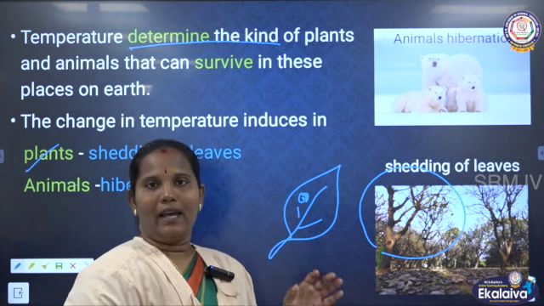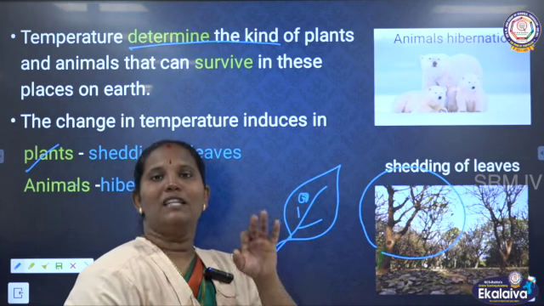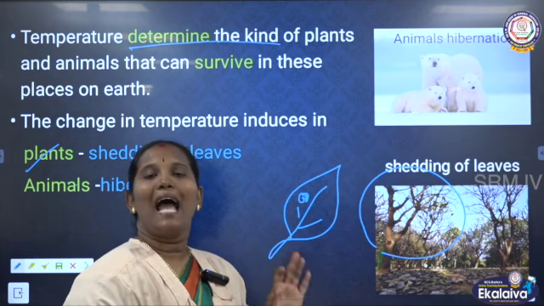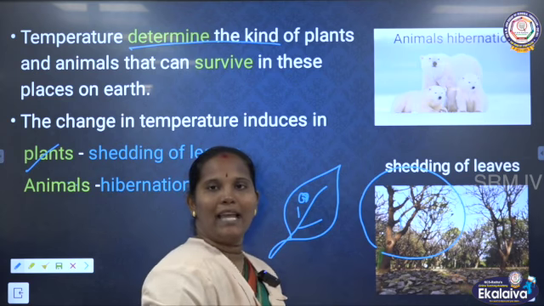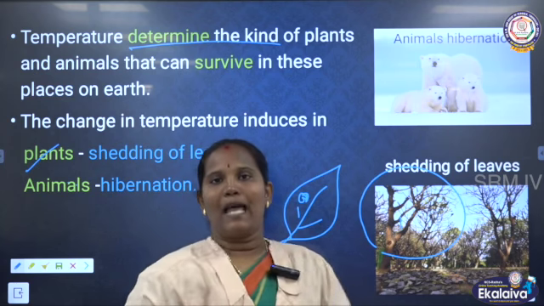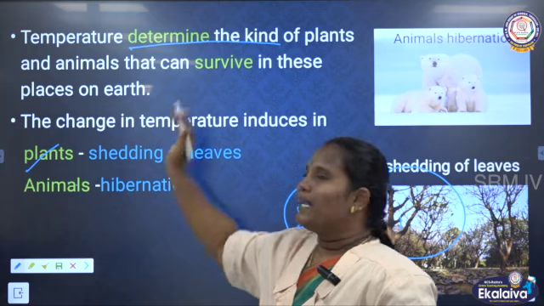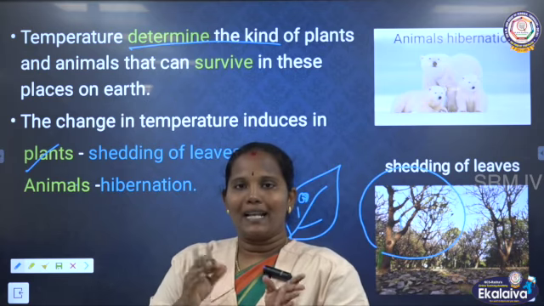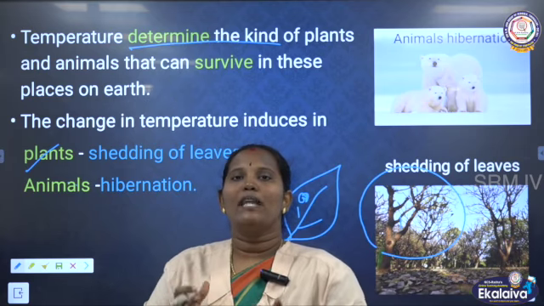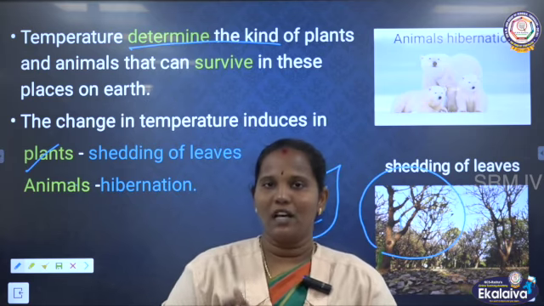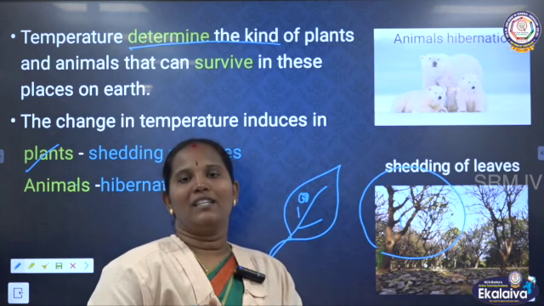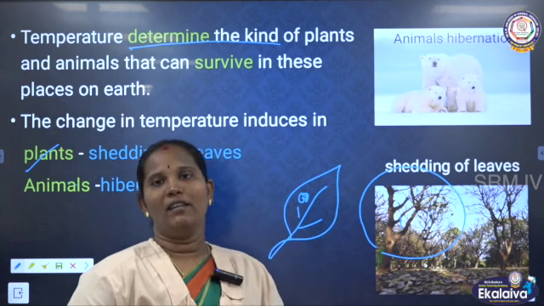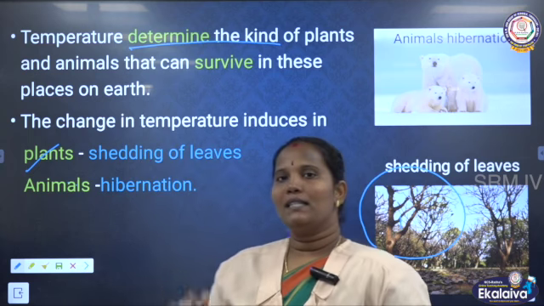After that, when the spring season comes, new leaves can grow on the tree. This happens based on the temperature, because the climate changes, so that animals and plants can survive in that particular region. Based on the temperature they can change their adaptation. Okay, so this is the plant.